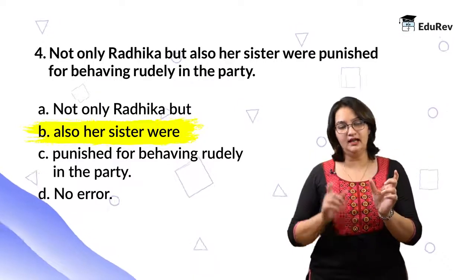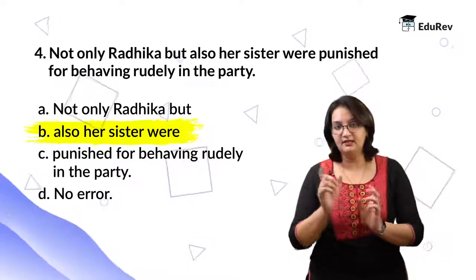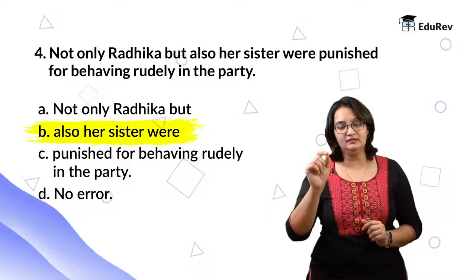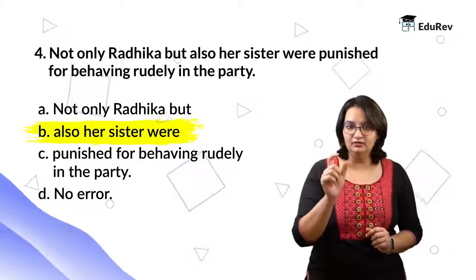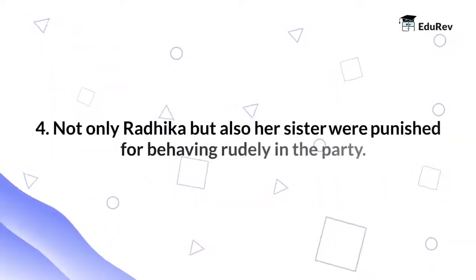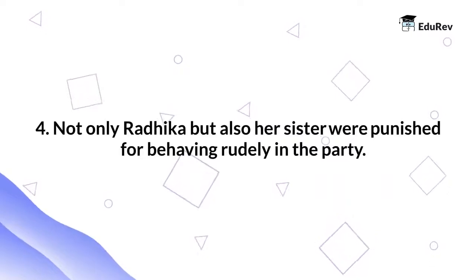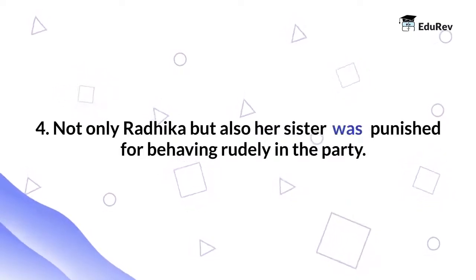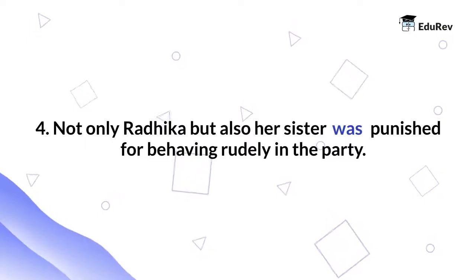Radhika and her sister are both subjects; however, her sister is the noun with which the verb should agree. Therefore, the correct statement would be, not only Radhika but also her sister was punished for behaving rudely in the party.